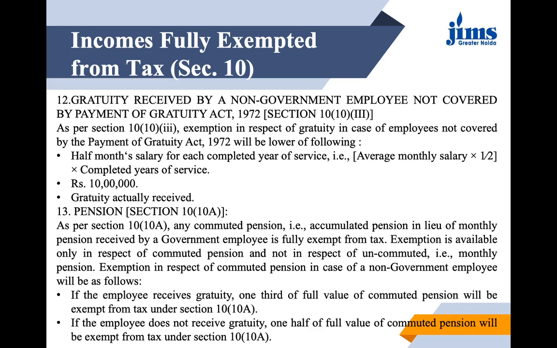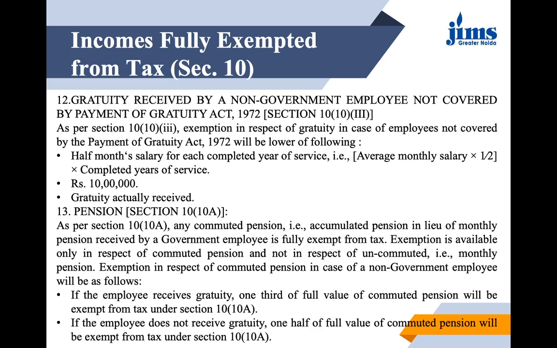So any commuted pension, that is, accumulated pension in place of monthly pension, received by a government employee is fully exempted from tax. If he is interested in taking the whole amount in one go, then it is exempted from tax. Otherwise he needs to pay a lot of tax. Exemption is available only in respect of commuted pension, and it is not available in case of uncommuted, monthly pension.